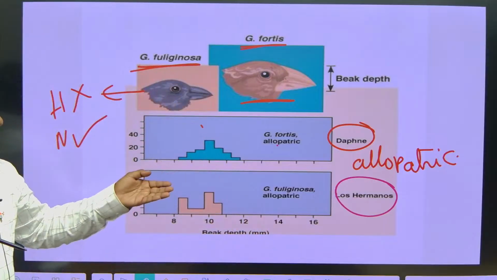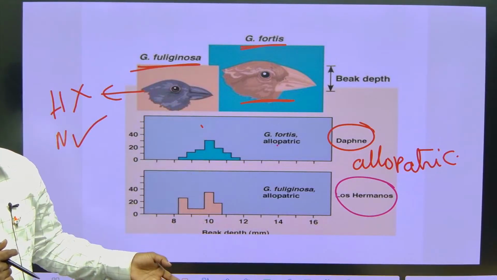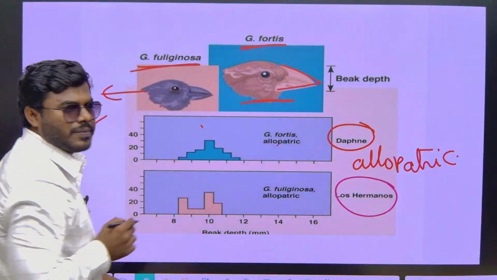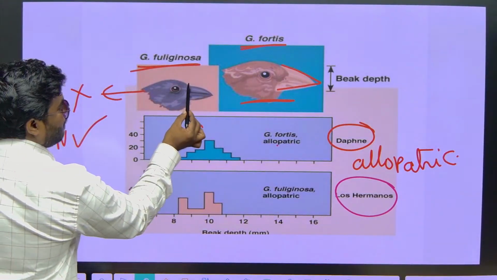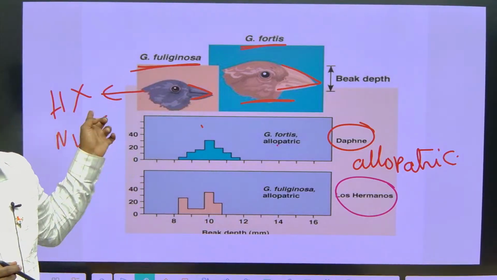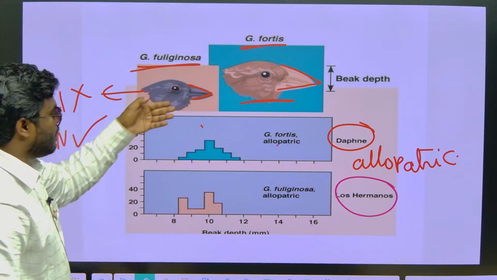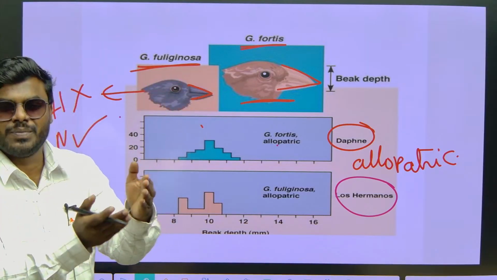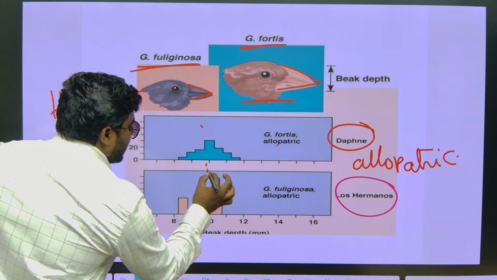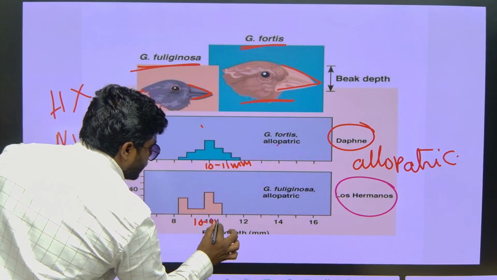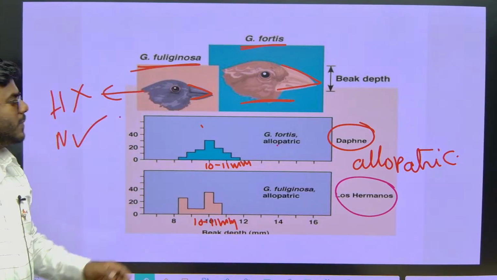So whenever they were kept on 2 different islands, they started observing beak depth. They started observing the beak depth of the 2 species. Whenever they observed the beak depth, they saw both beaks were almost similar. We can say 10 to 11 mm, both beak depths will be almost similar.